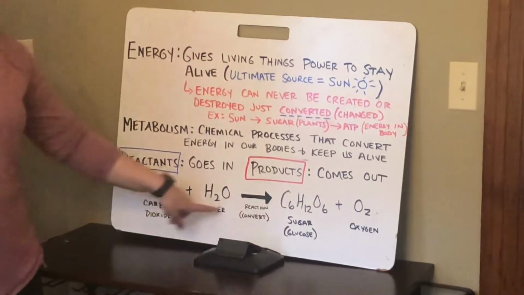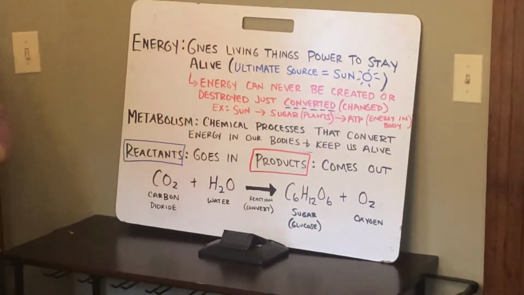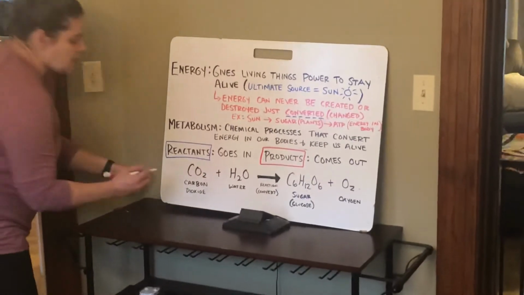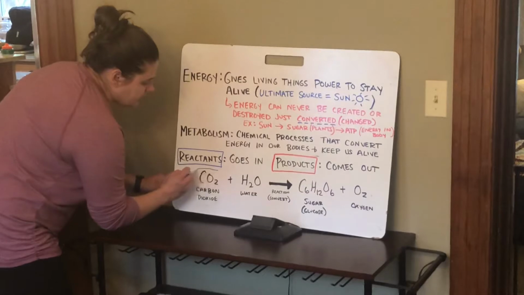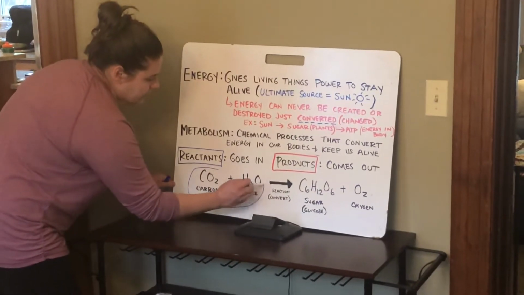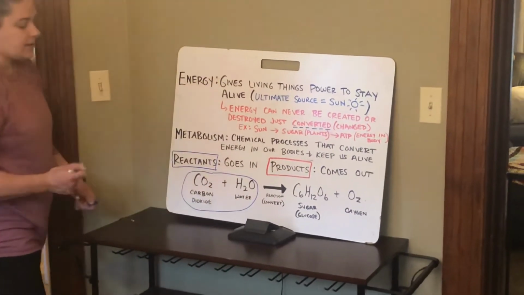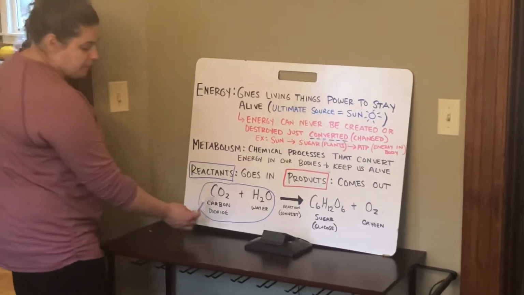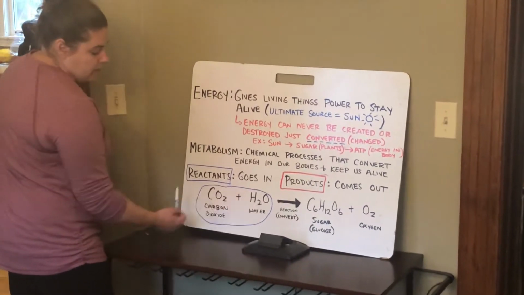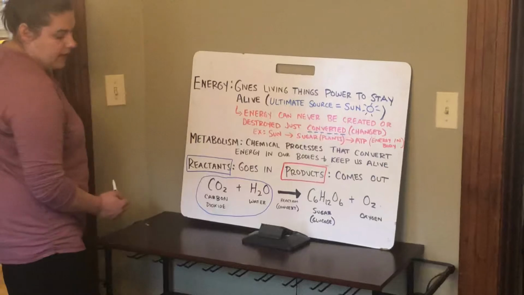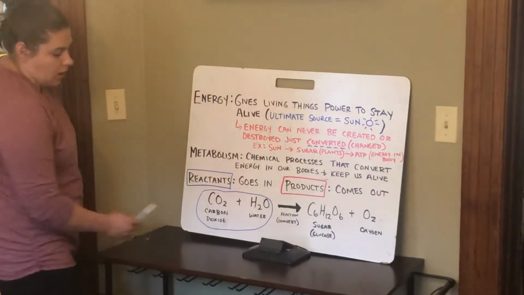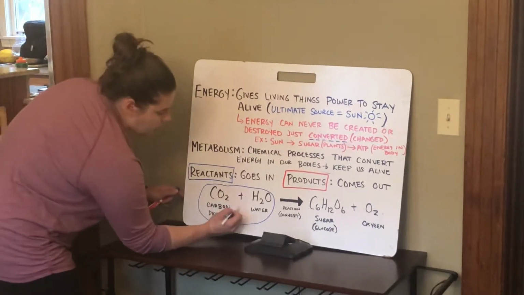So I gave you guys a simple reaction here. It's also in your notes sheet. The reactants are what goes in. So in this case, our reactants are carbon dioxide and water. The reactants in this case are written out 2 ways. This is the chemical way with the elements: CO2 is carbon dioxide and H2O is water. And I've also written them out in words.